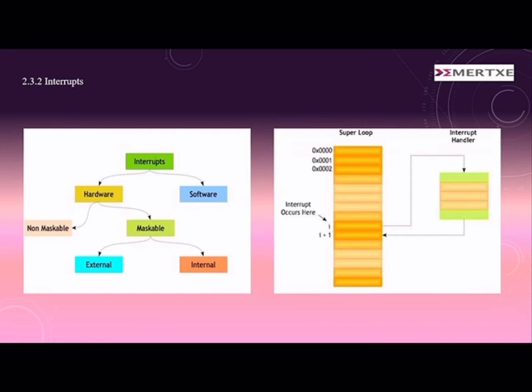Interrupts. Basically, interrupts work like this. There are two types of interrupts: hardware and software. Hardware is divided into two subsets: non-maskable and maskable. Maskable means a combination of external and internal. The super loop is like a stack, with incrementation by the memories, and the interrupt handler inserts the values.